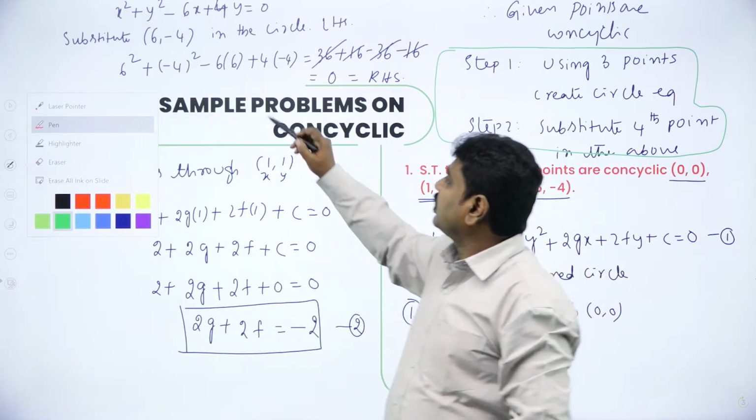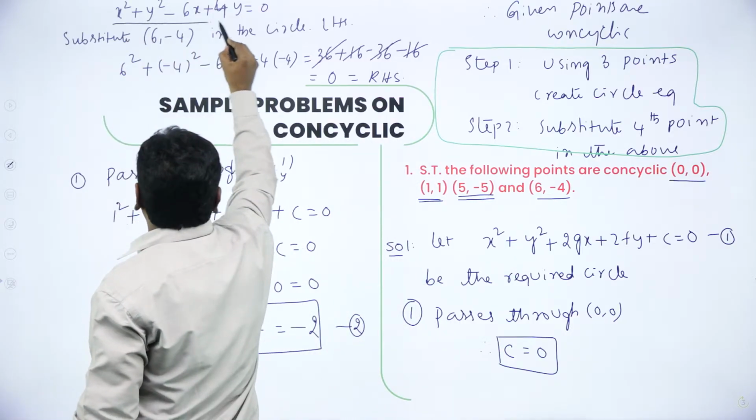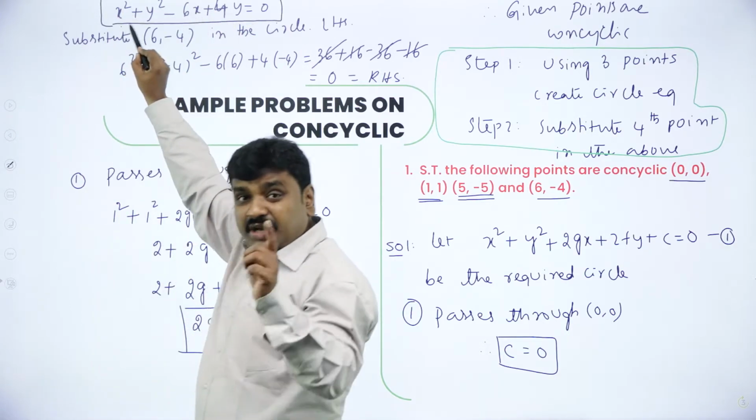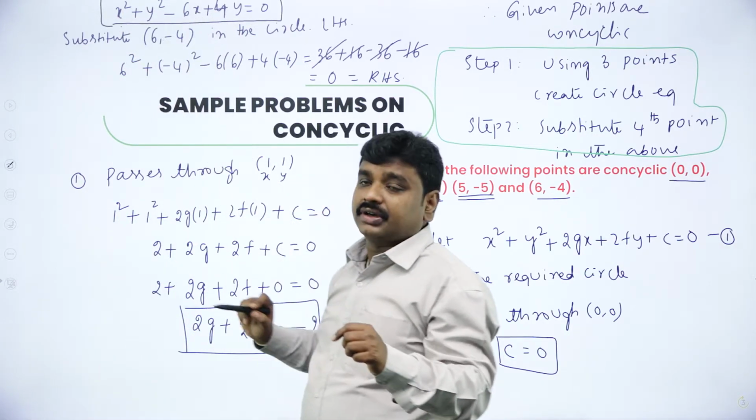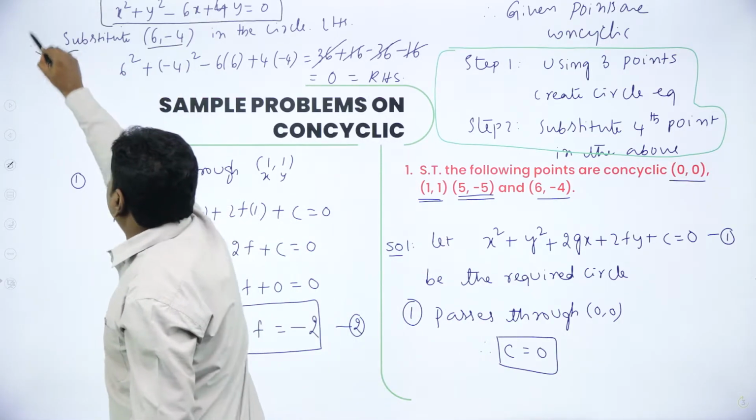So, using 3 points we got the circle equation. What was the circle equation we got? We got x square plus y square minus 6x plus 4y equal to 0. Then step 2, substitute the fourth point. This was the fourth point, substitute it in this.